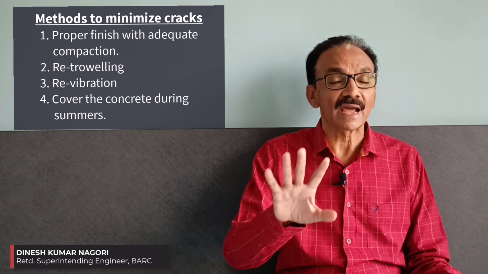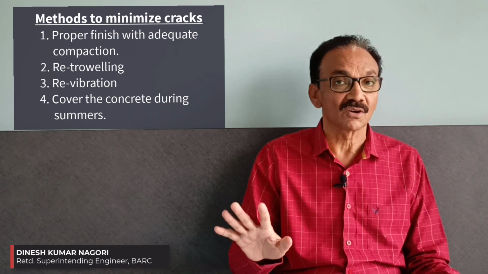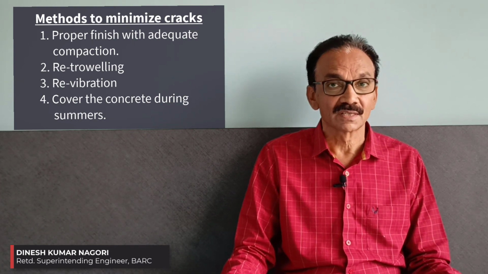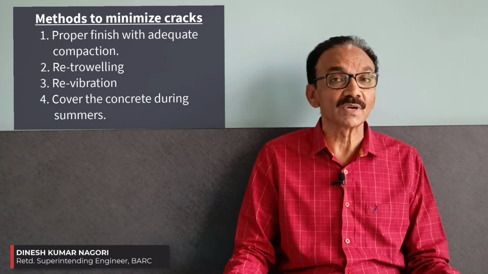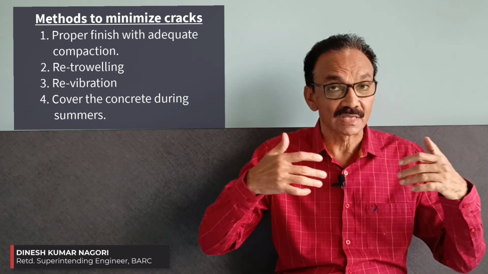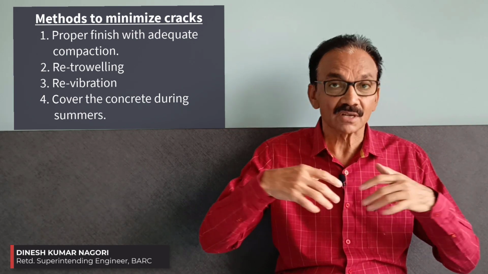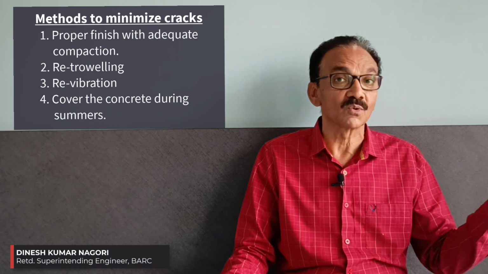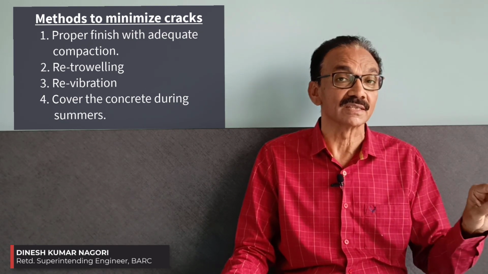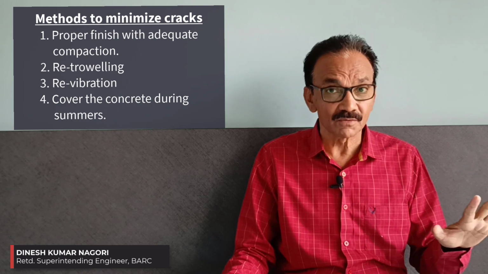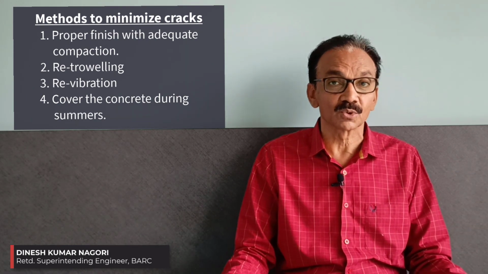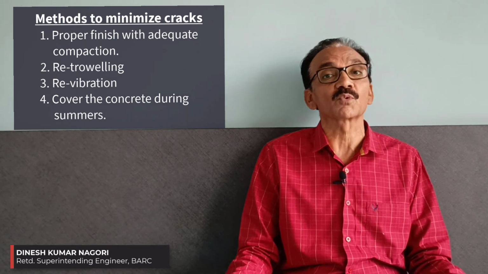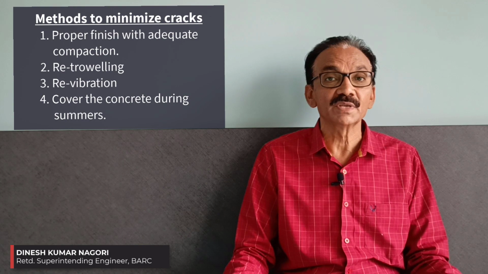So though these cracks are not affecting the durability of the concrete, aesthetically they are objectionable, and it is not good to have such type of things. But actually what happens at site is once the slab concreting or major pour is there, concreting going on, once the concrete is finished, nobody will look backward, but we as an engineer should take a round of the already finished concrete and see if there are any cracks. If these cracks are there, we should try to rectify those cracks. And in summer season particularly, you can cover the concrete with a plastic sheet or a tarpaulin, so that rapid loss of moisture will not be there.